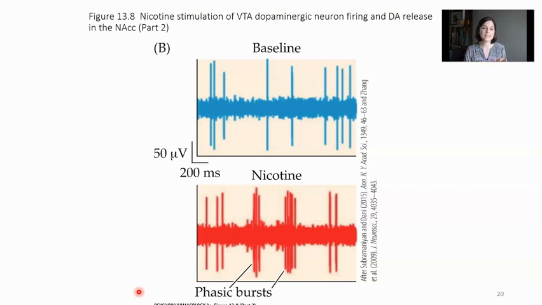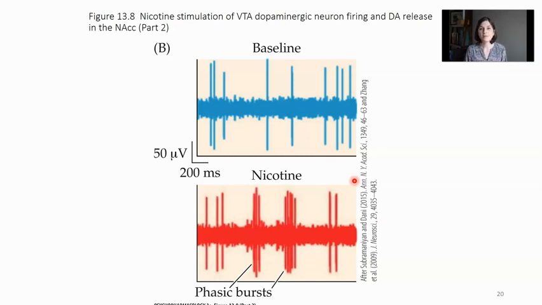And there are nicotinic acetylcholine receptors, the high affinity kind, on these VTA dopamine neurons. So when nicotine is present in the system, it's binding to these receptors and causing activation, depolarization of the neurons, which triggers this phasic bursting of the VTA dopamine neuron.